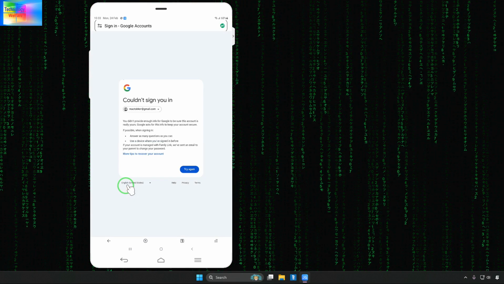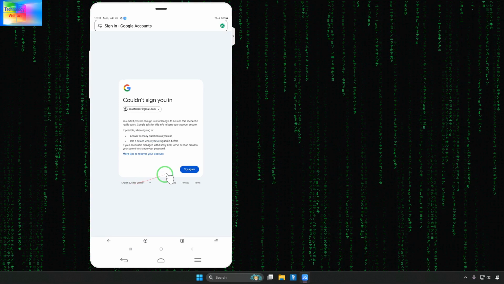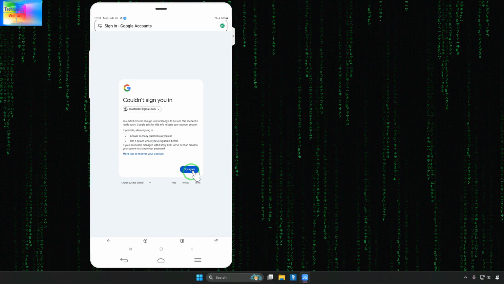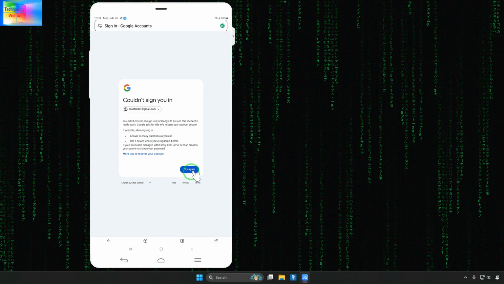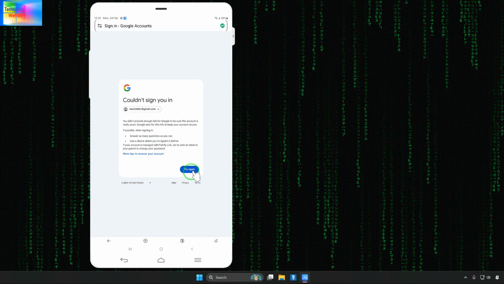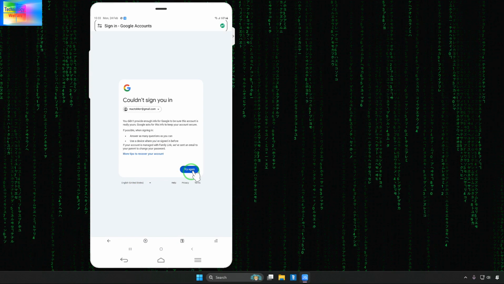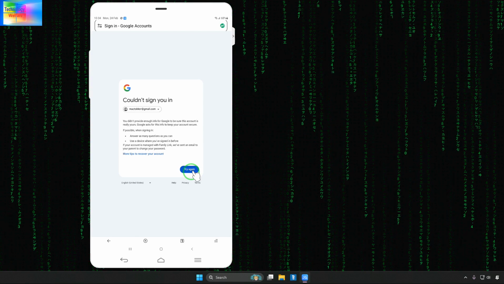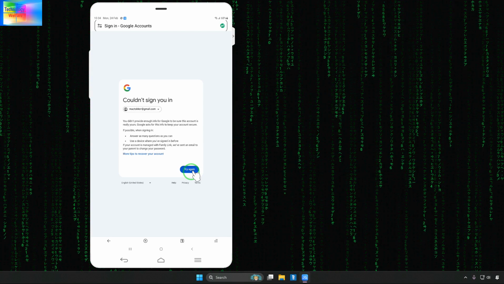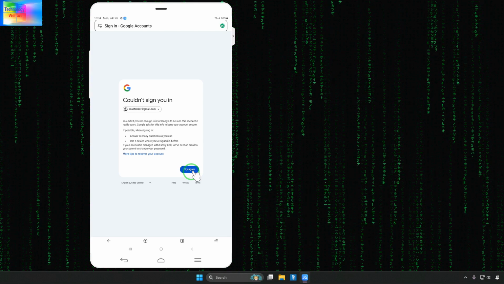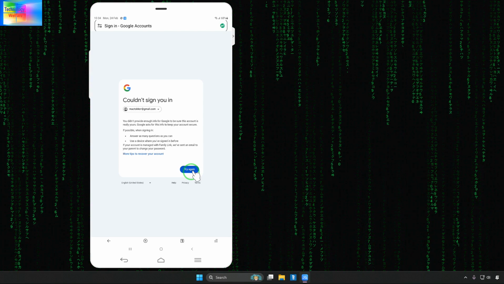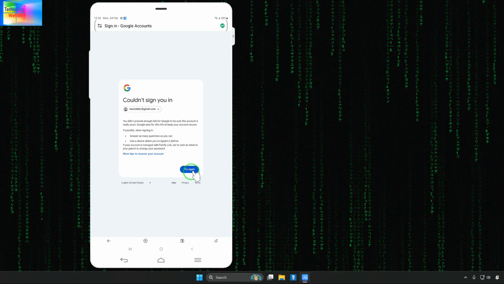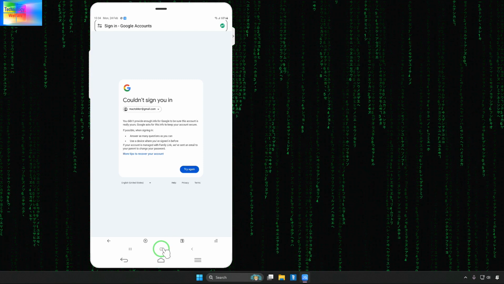Now what will happen here guys, now it's asking to try again. If I click here try again, then of course it will freeze for some time, for 48 hours or 1 day, 2 days or 24 hours can be expected guys, as we usually get this kind of result during the recovery of different emails. On the basis of my experience I'm saying so. So what we have to do, don't click on try again. Now we will have to go with alternative options.